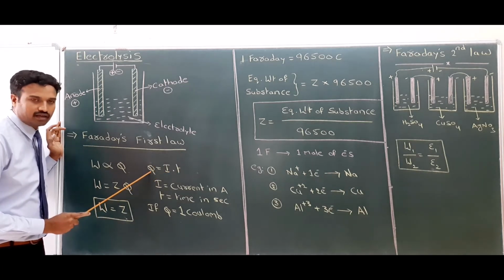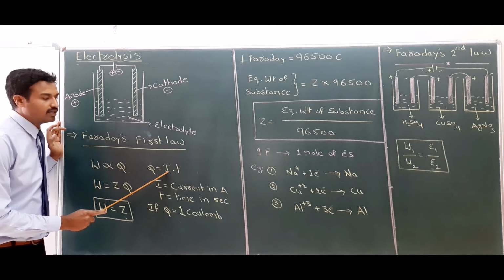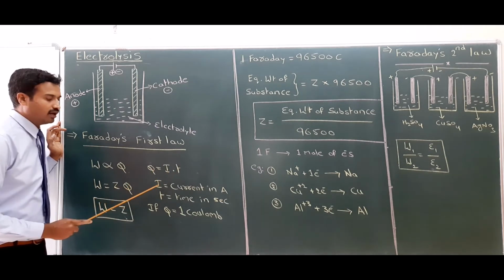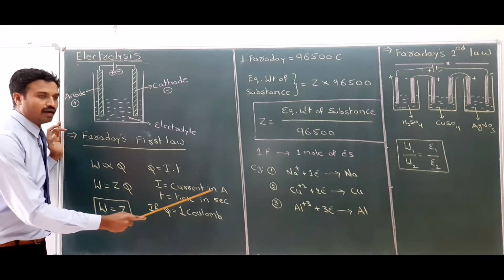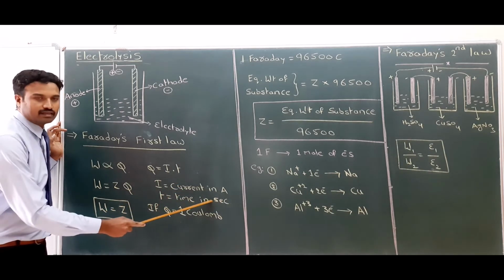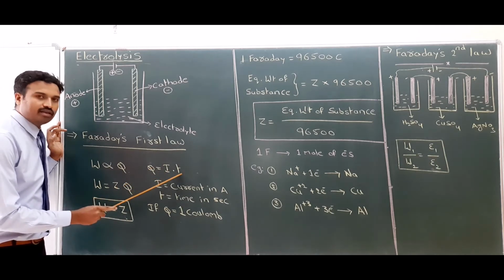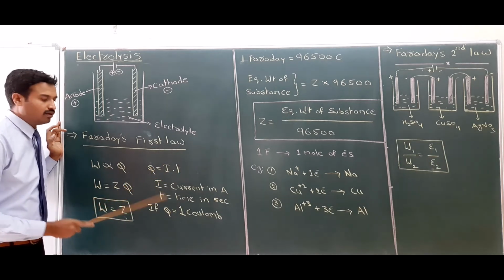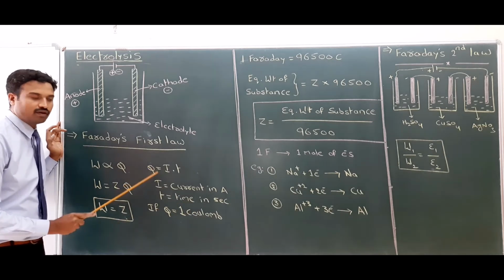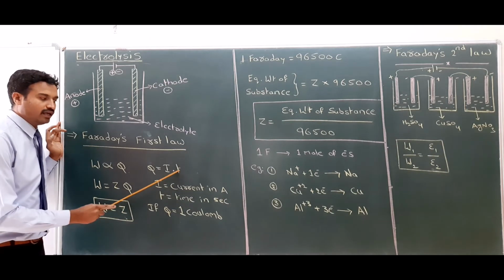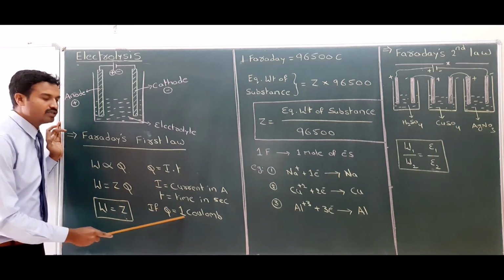Q is called quantity of current, I is called strength of the current, T is called time in seconds. So Q is equal to I into T. I is current in amperes, T is time in seconds. Now if I value is 1 ampere and time is 1 second, then Q is 1 coulomb.